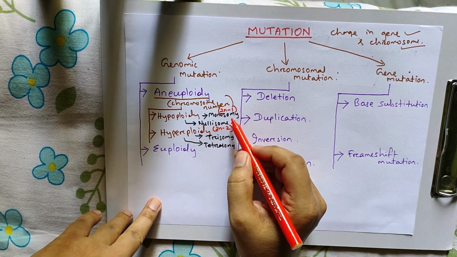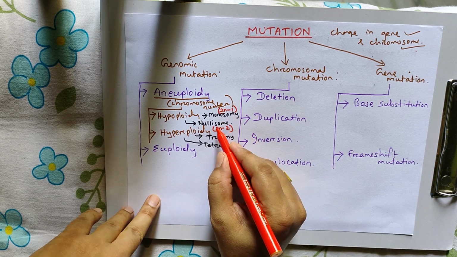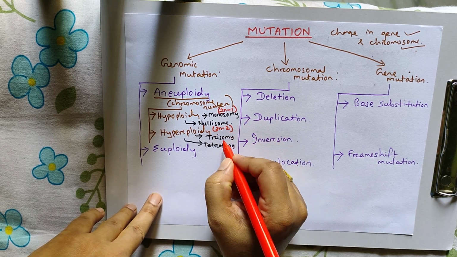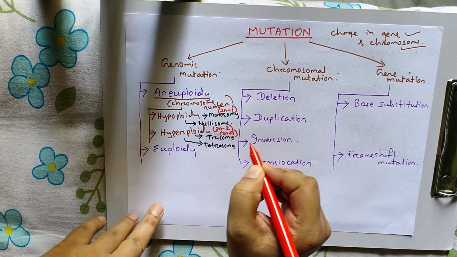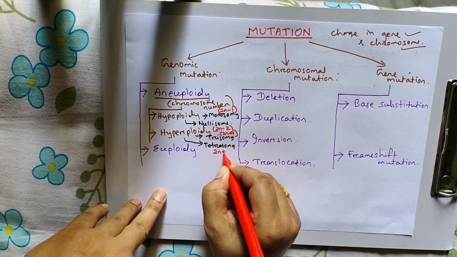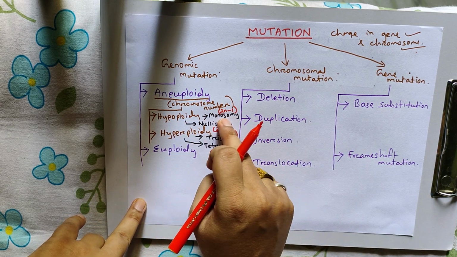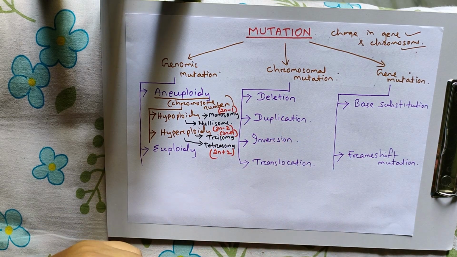That means in case of human beings, the monosomy will be 46 minus 1, that is 45. In humans, nullisomy is not generally formed. Trisomy is 2n plus 1, that means 47 chromosomes. Tetrasomy is 2n plus 2. Hypoploidy, reducing chromosome number by either 1 or 2. In hyperploidy, more chromosomes.